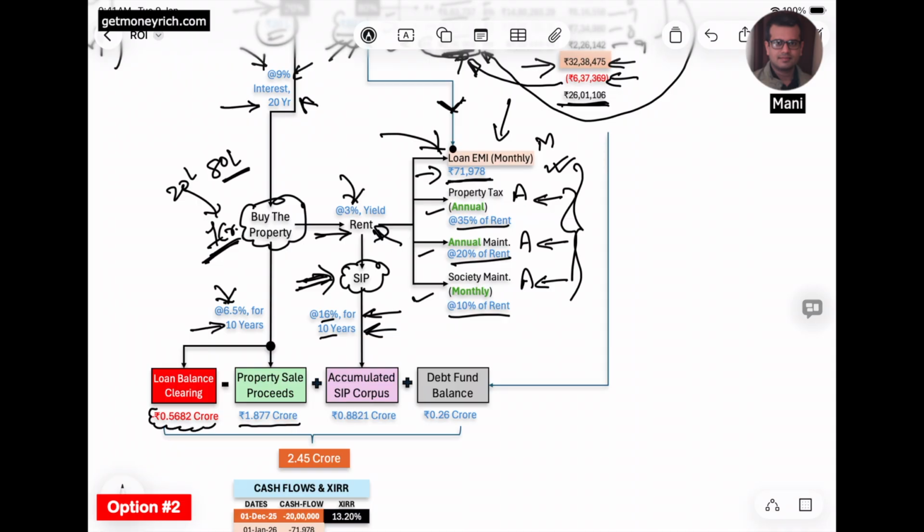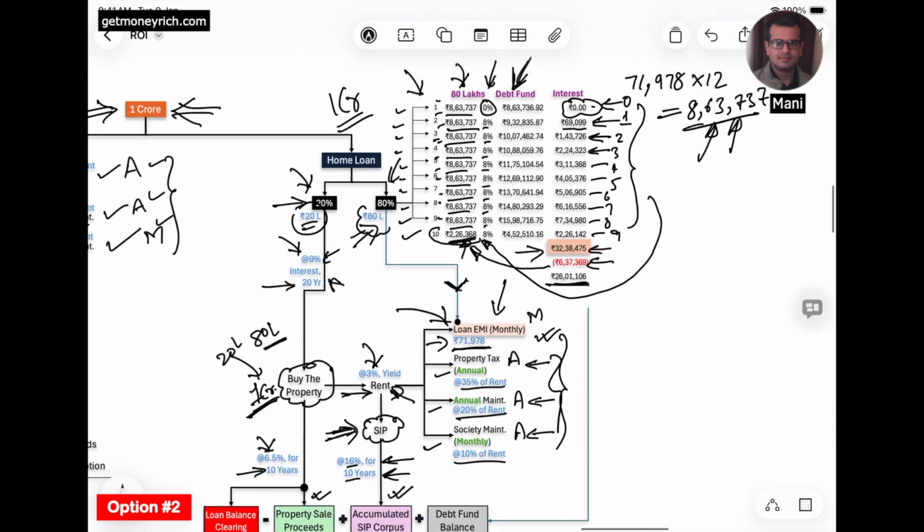So from 1.877 crore, what will he do? He has a loan, so he will make the prepayment of the loan. His loan balance after 10 years will be 56 lakhs rupees. So I've assumed out of 1.877 crores, he will pay 56 lakhs rupees to clear the loan balance. And then he can sell the property, and because he has also purchased some mutual fund units, he will have around 88.21 lakhs from his mutual fund units. He will also sell those units, and also he will have around 26 lakhs rupees from his debt fund investment.